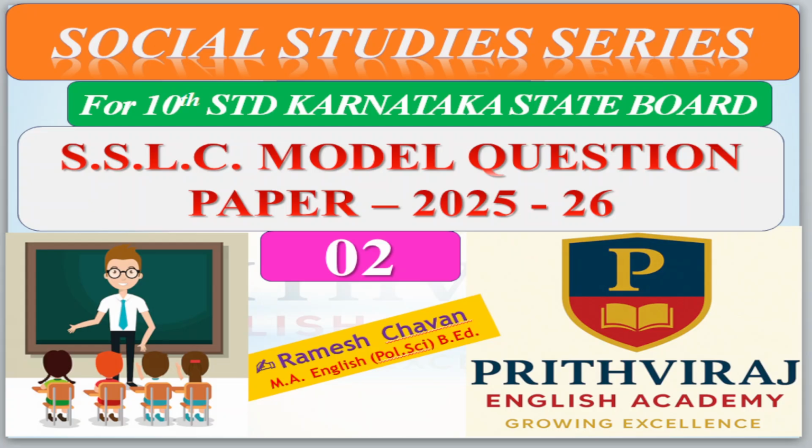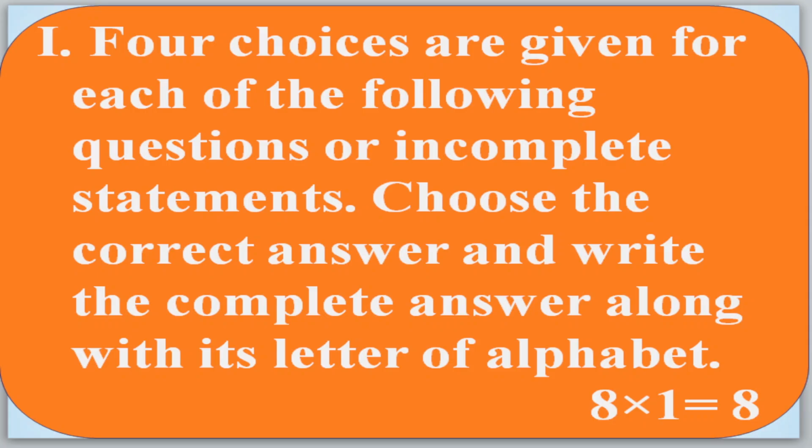So without a delay, let's start today's video. The second model question paper. With the first one, 4 choices are given for each of the following questions or incomplete statements. Choose the correct answer and write the complete answer along with its letter of alphabet. 8 into 1 is equal to 8.